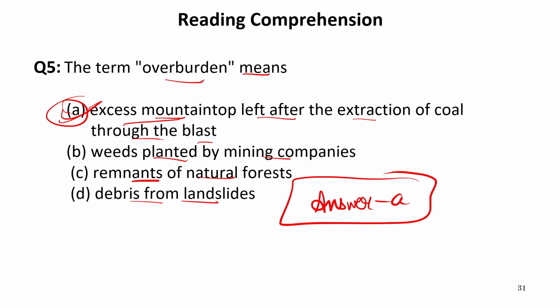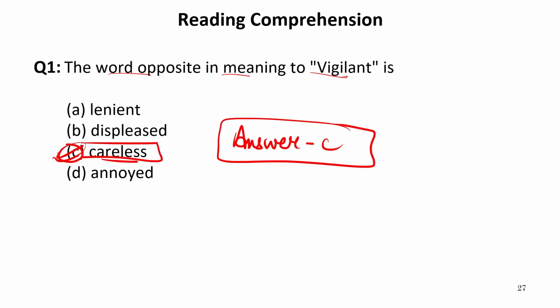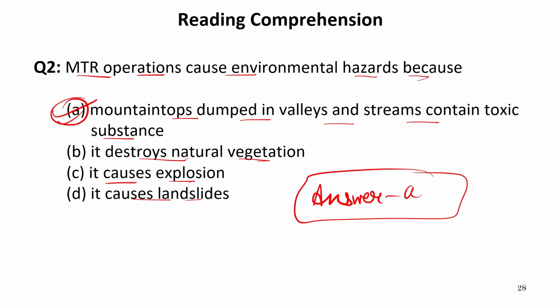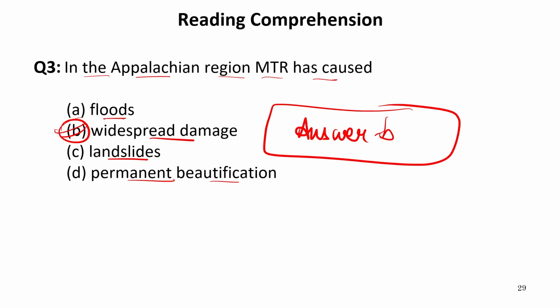So let us see answers again of this passage. Here we have question number 1, whose answer is careless, that is opposite of vigilant. Then we have question number 2, whose answer is A, that is mountain tops dumped in valleys and streams contain toxic substance. In the third one, it is widespread damage.